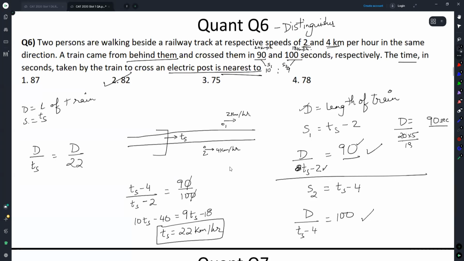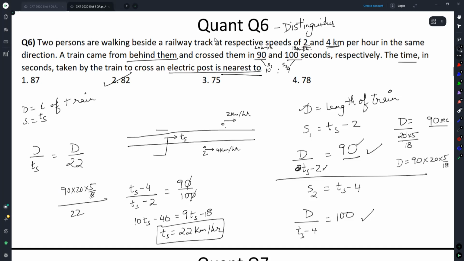5 by 18. So we get d is equal to 90 into 20 into 5 by 18. So the expression that we were looking for originally turns to 90 into 20 into 5 by 18, whole thing divided by 22.